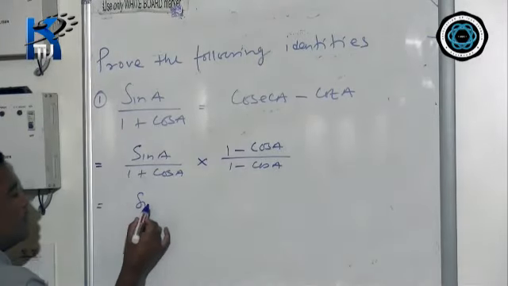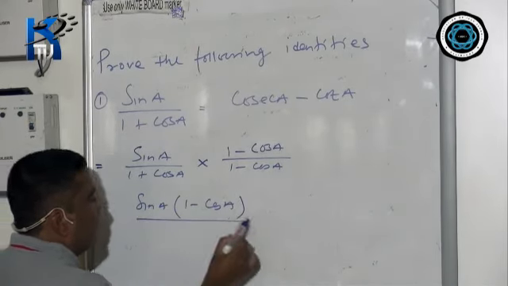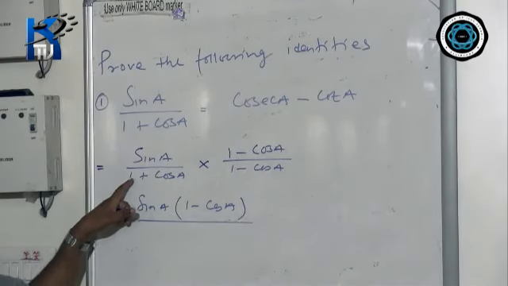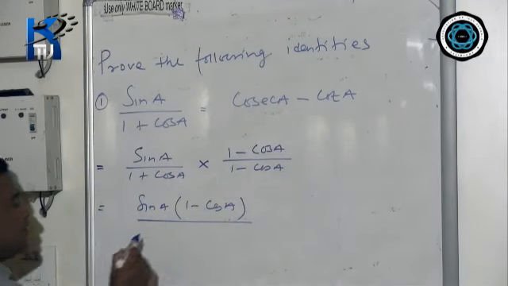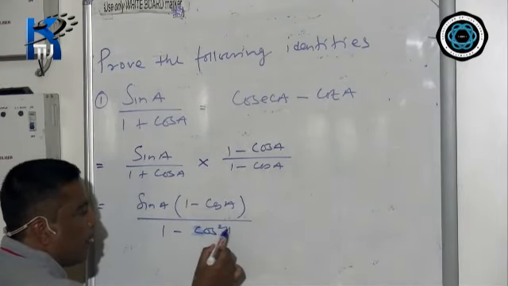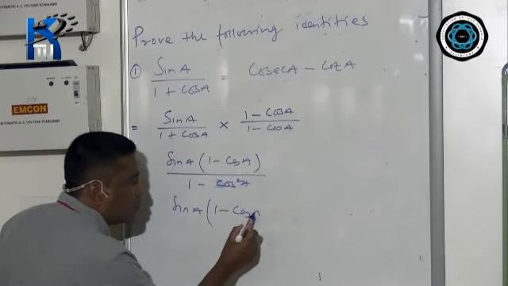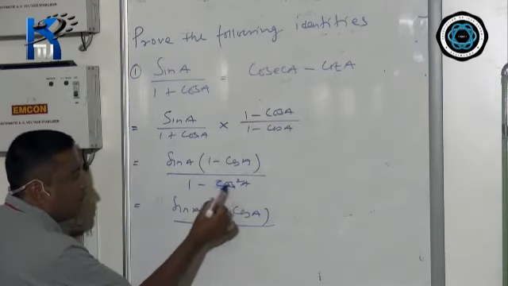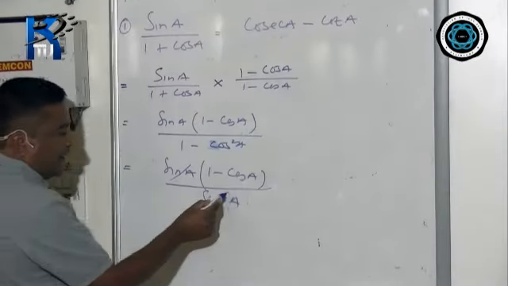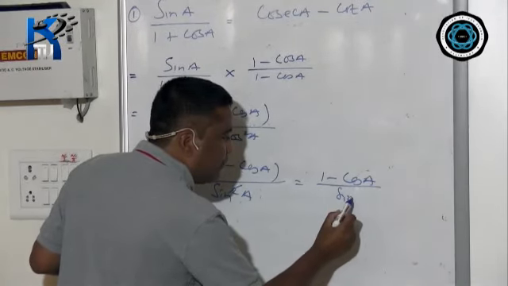After that, you multiply it: sin A into 1 minus cos A divided by 1 plus cos A, 1 minus cos A. Again, just imagine A plus B, A minus B is A square minus B square. Now sin A, 1 minus cos A divided by 1 minus cos square A, which means sin square A. Now these two will get cancelled. Now 1 minus cos A divided by sin A.